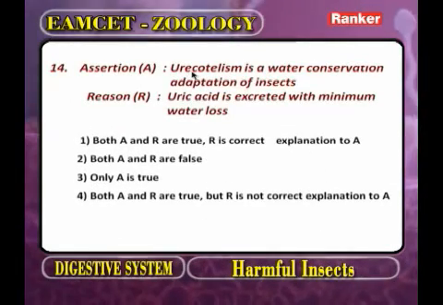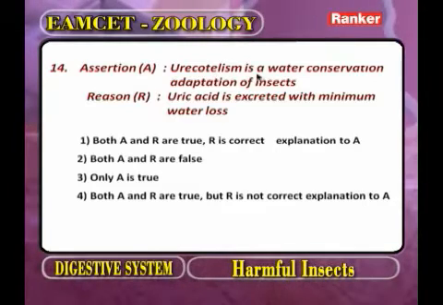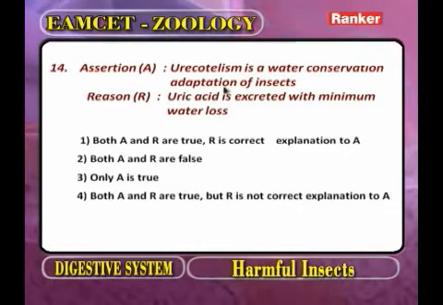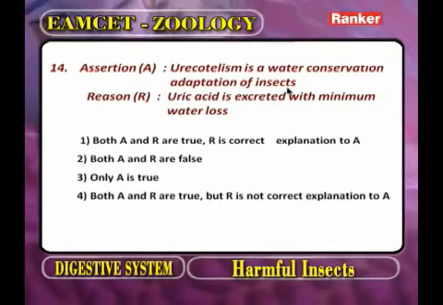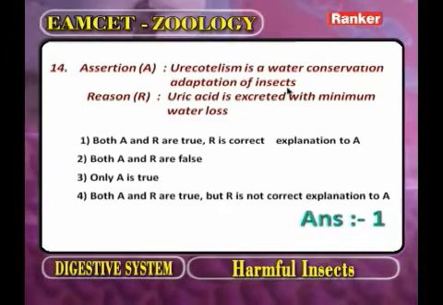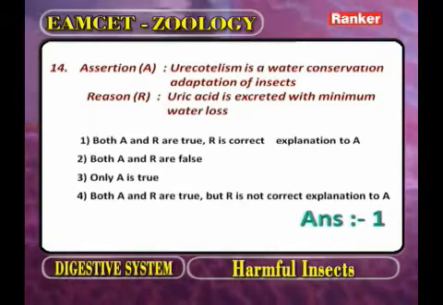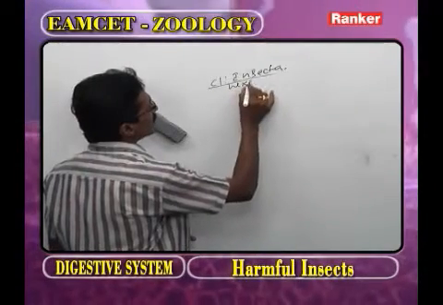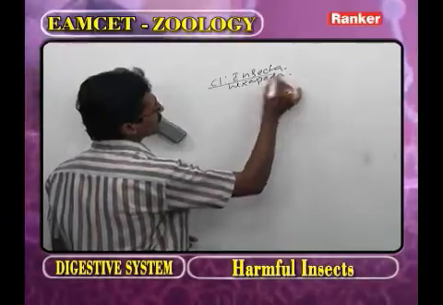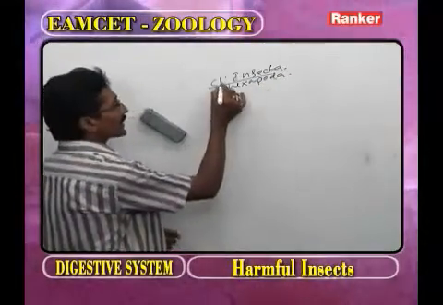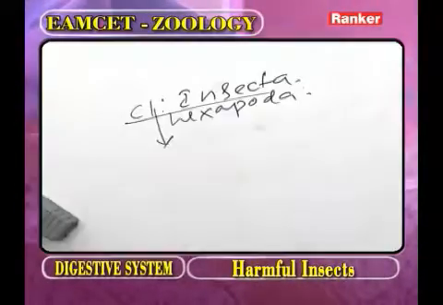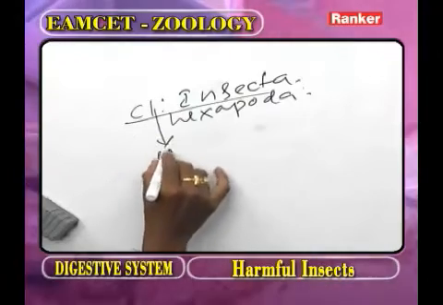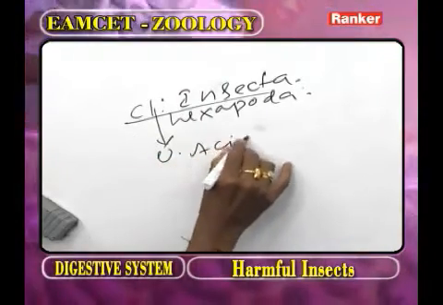Assertion: Uricotelism is a water conservation adaptation of all insects. Now, as we observe the classification of phylum Arthropoda, one class we call Insecta. What is the other name of Insecta? Hexapoda. Now, as we observe the class Insecta, all insects excrete uric acid.